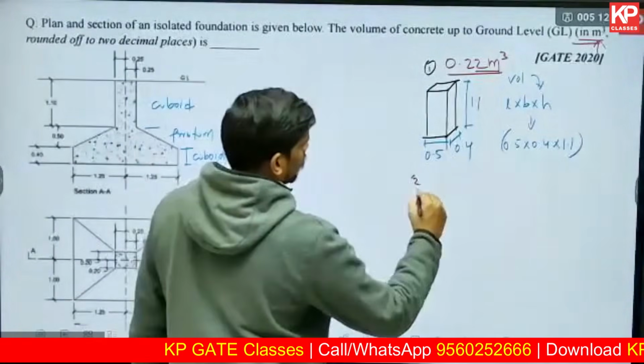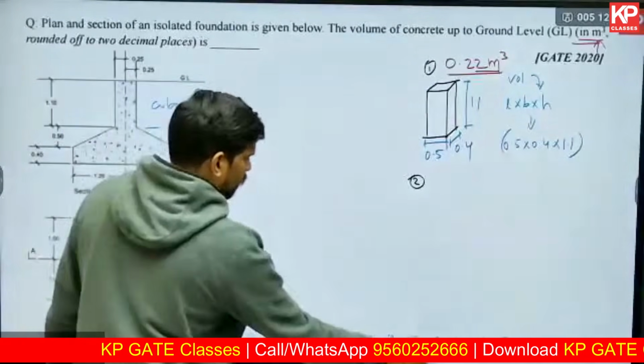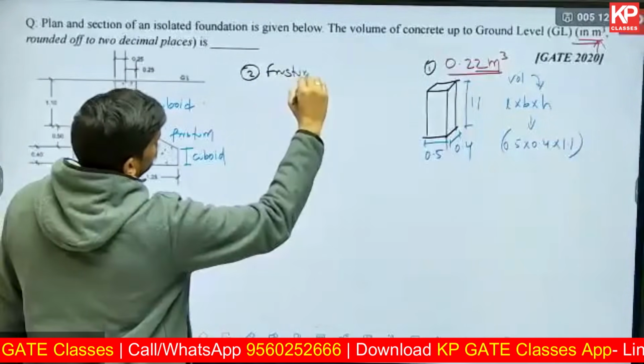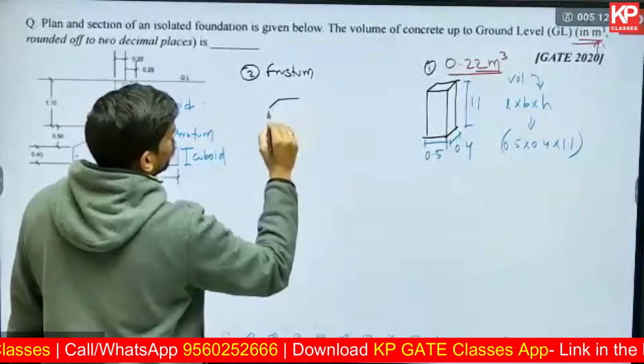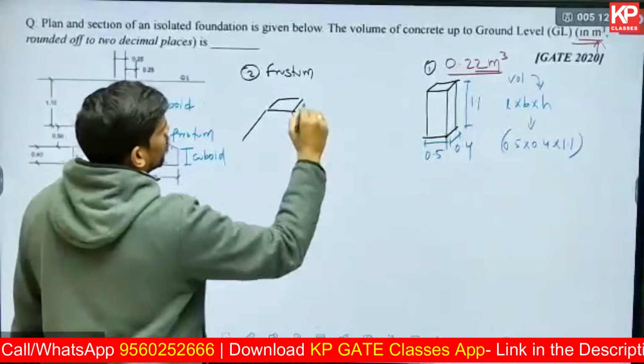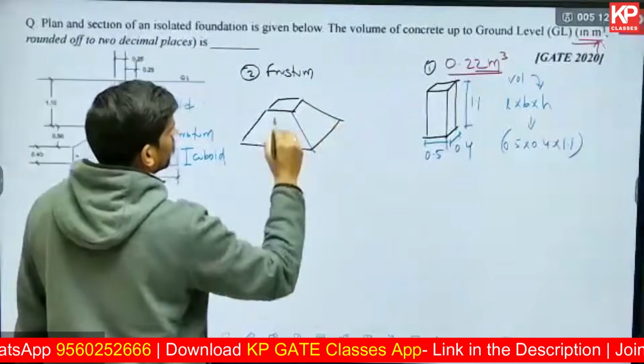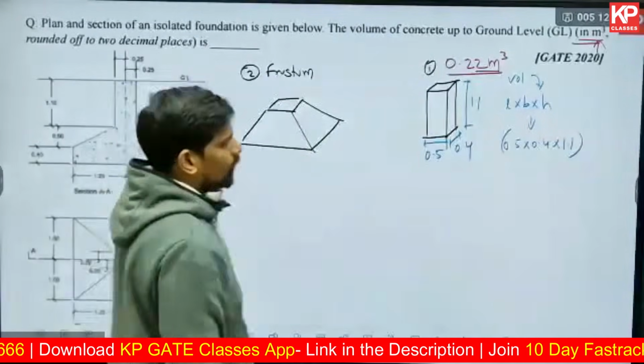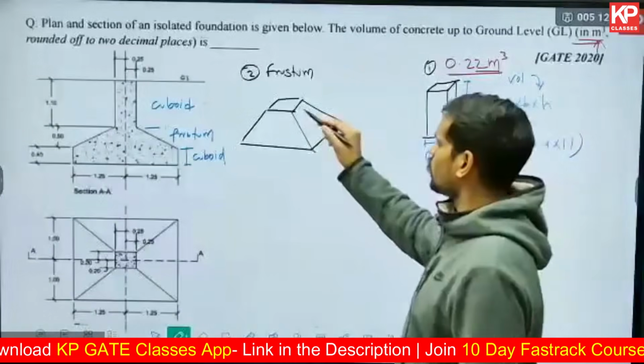The second solid, that is the frustum. So let me write the frustum part here, number 2. For the frustum, you need to know the area on the top, then the area at the bottom, and then the height. Tell me one by one, starting with the area at the top for the frustum solid.